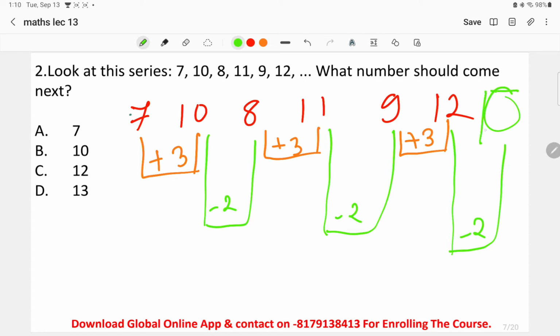The number that we'll get over here is 12 minus 2, that is 10. 10 is the right answer to the question, that is option B. Look at the series 7, 10, 8, 11, 9, 12. Here we are following the alternating addition and subtraction series.